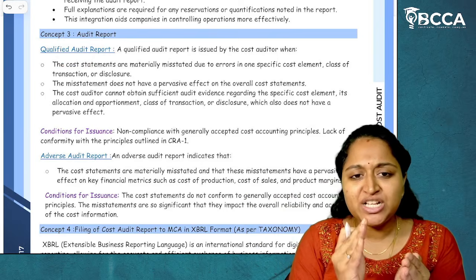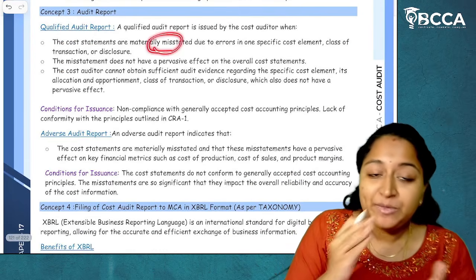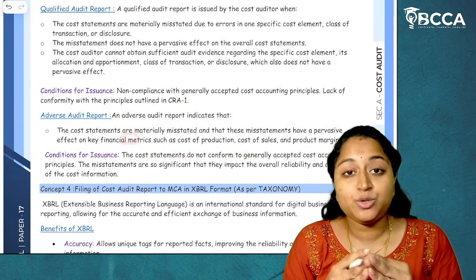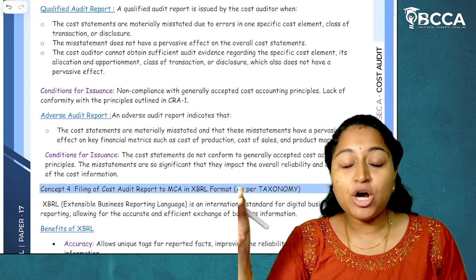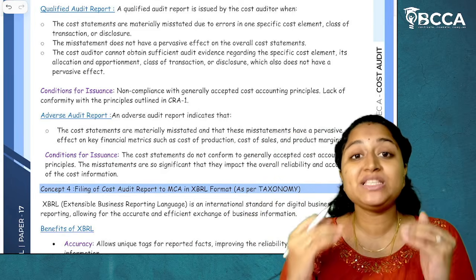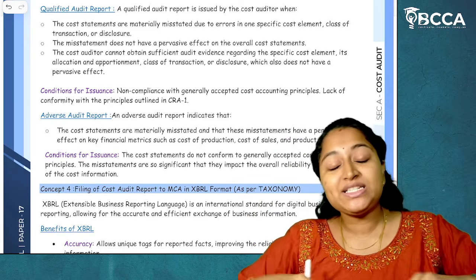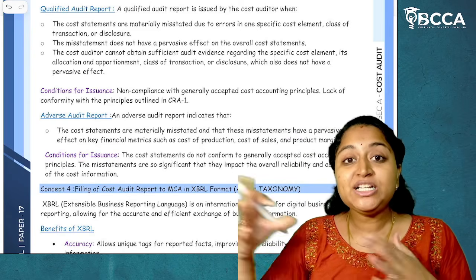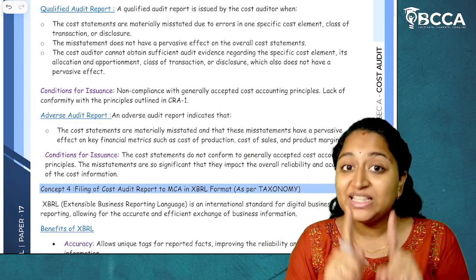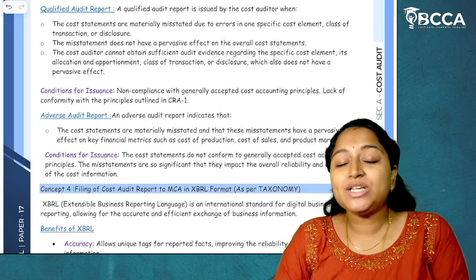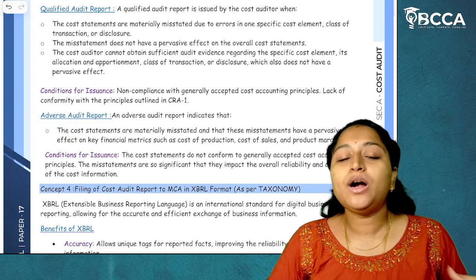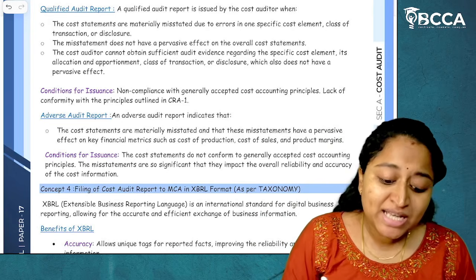In the same case, if there is a material misstatement and it has a pervasive effect on key financial metrics, which means the key metrics on the basis of which decisions are taken are giving a wrong picture, then there is a pervasive effect. The entire cost statements turn out to be wrong. If a decision is taken using these cost statements, the decision will be wrong. If the material misstatement is causing the entire cost statements to go wrong, then the cost auditor will give an adverse audit report. I hope it is clear.